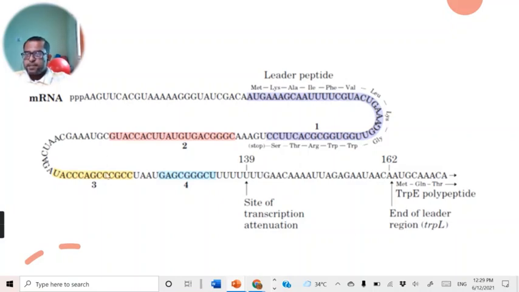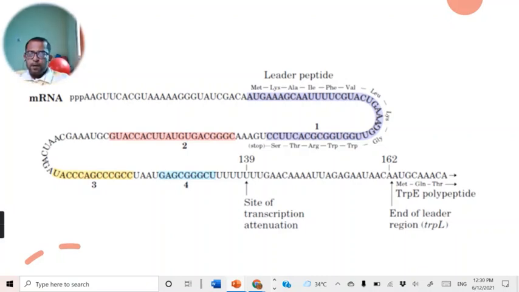When this pairing takes place, it forms the anti-terminator loop. So this is the basic understanding of the leader sequence. The leader sequence of the mRNA which is transcribed plays a very important role in order to attenuate this trp operon. And the pairing of these 4 regions decides whether the structural genes of the trp operon are transcribed or not.